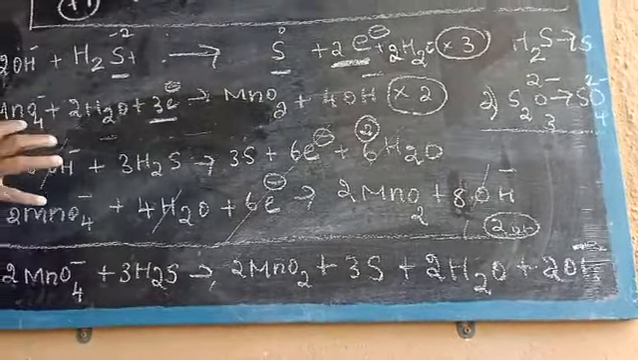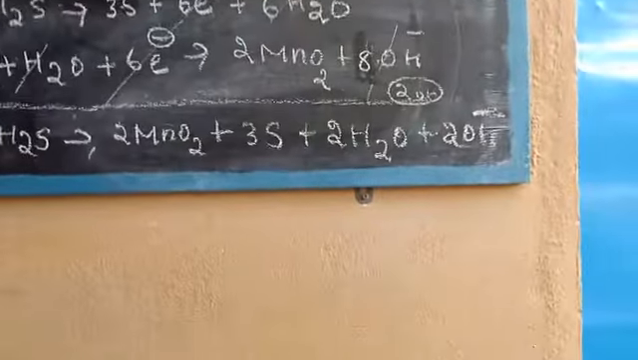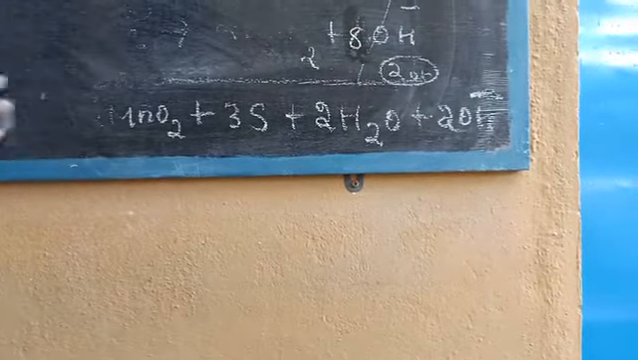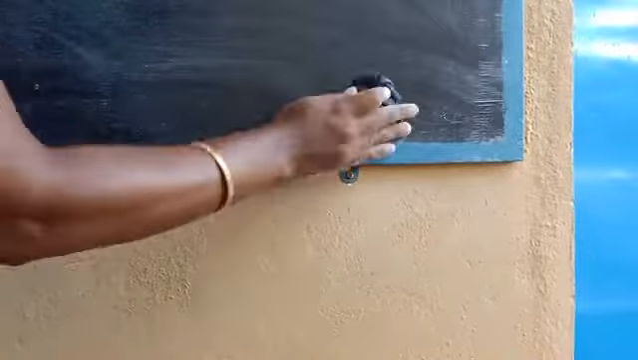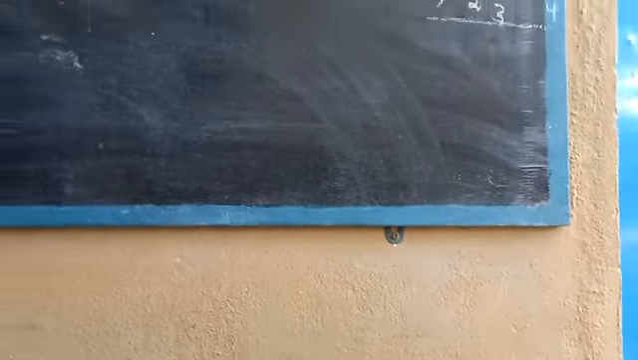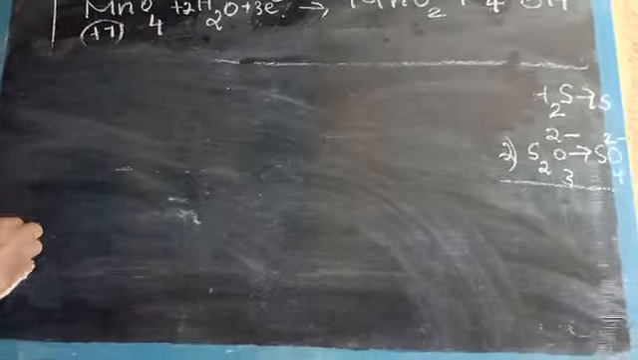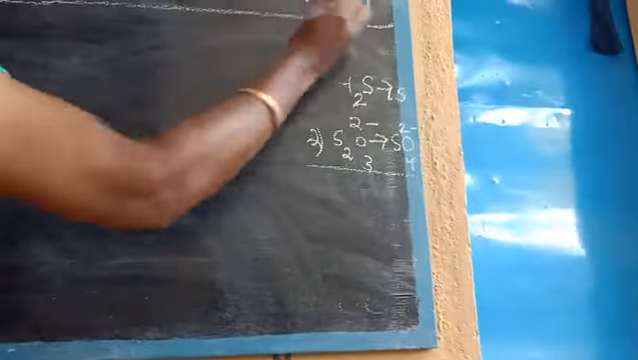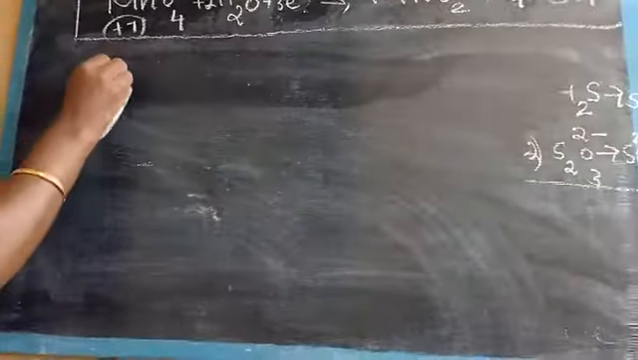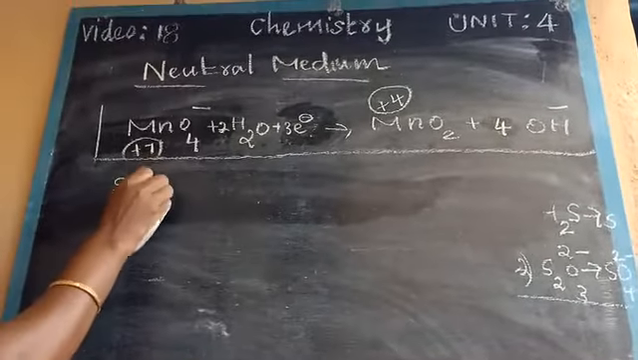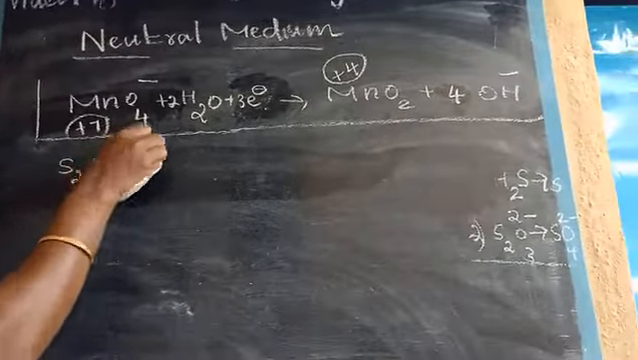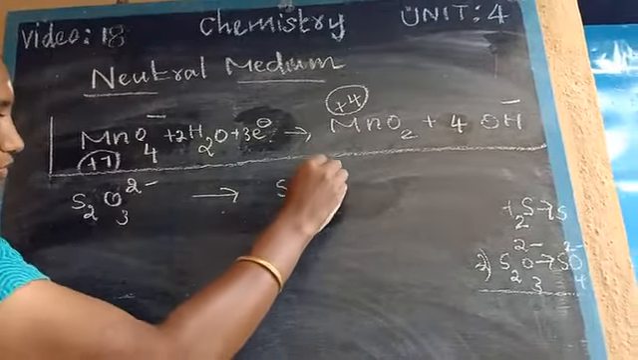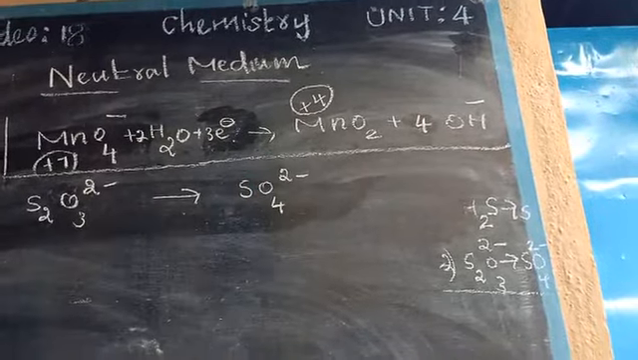Okay children, so S2O3 2 minus, the compound name is thiosulfate. S2O3, this is the parent. So S2O3 2 minus gives SO4 2 minus.